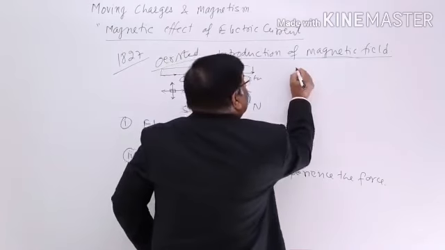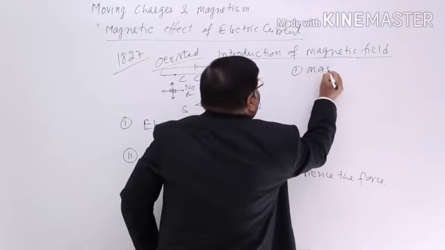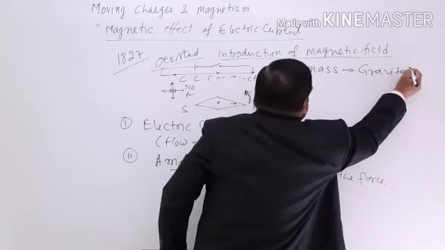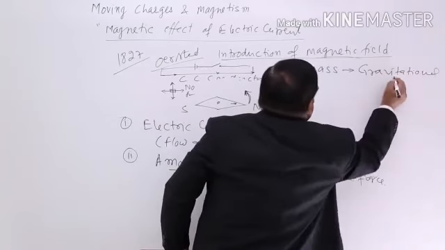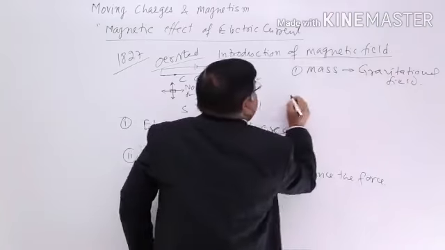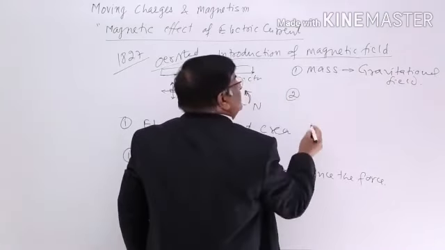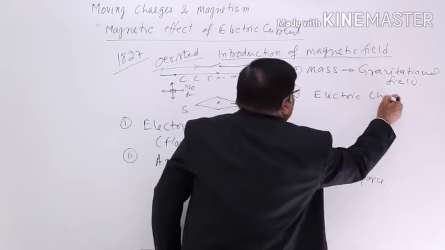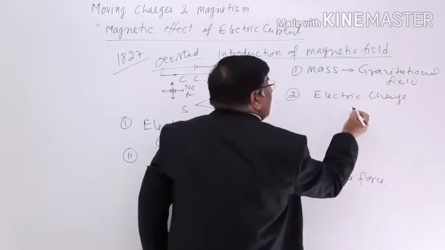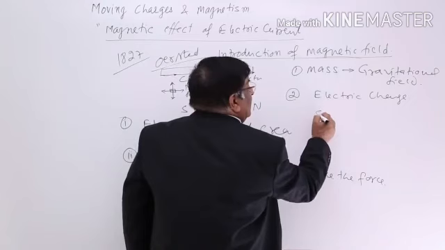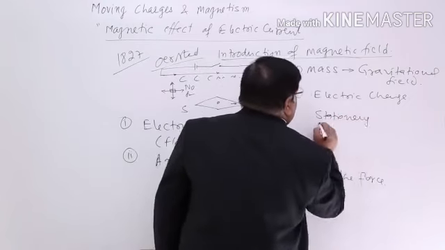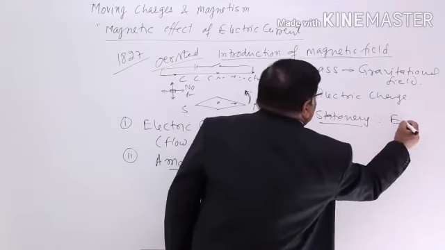So see here, mass creates gravitational field. Now in charge we have a section, electric charge. By experiments we have seen a stationary electric charge creates electric field.